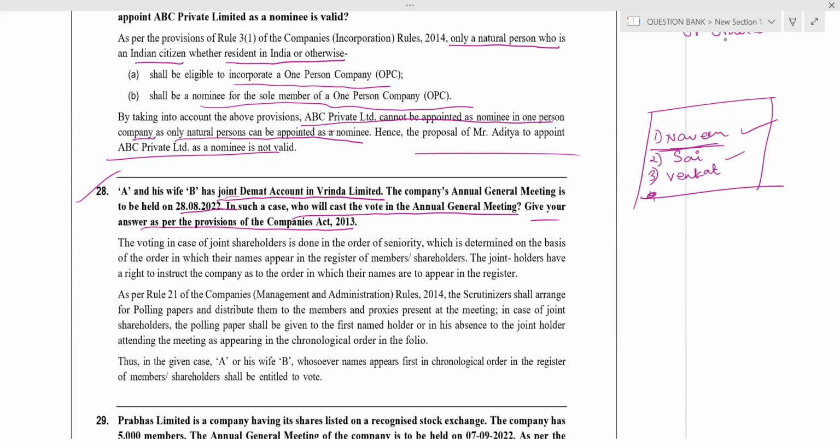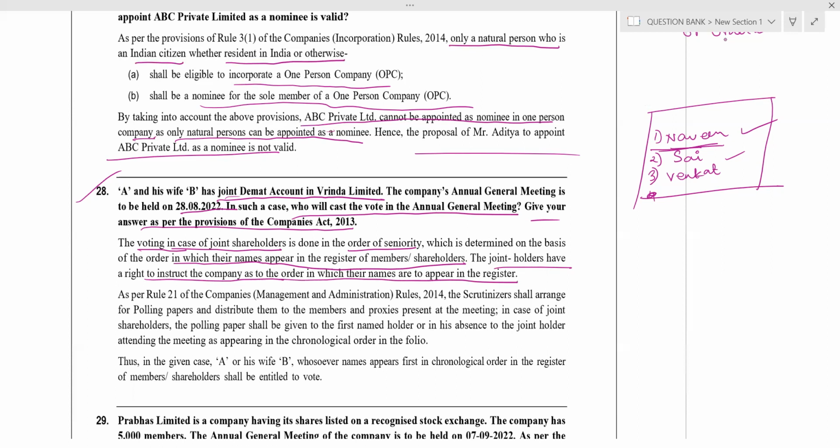Let's see the voting in case of joint shareholders. Voting in case of joint shareholders shall be done in the order of seniority, on the basis of the order in which their names appear in the register of members or shareholders. Joint holders have the right to instruct the company as to the order in which their names appear in the register. They can say, write my name in the first place. They can instruct the company whose name should come in first place. So they are having that right.